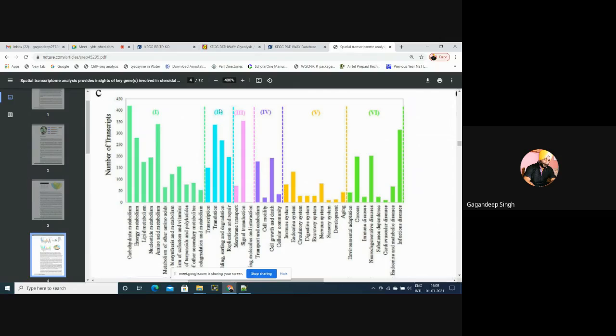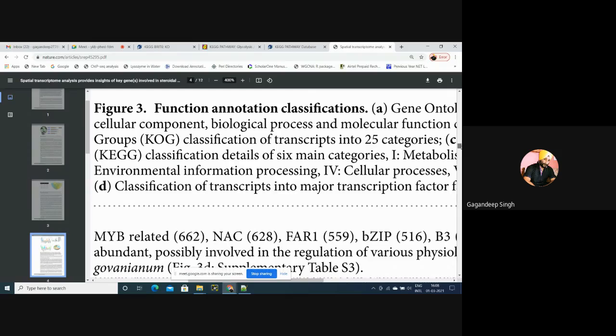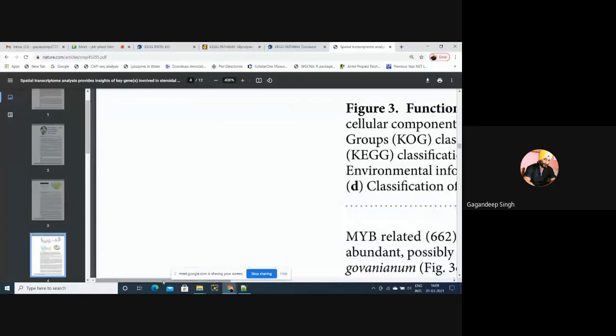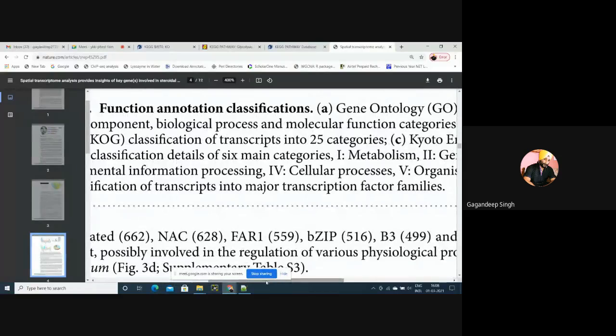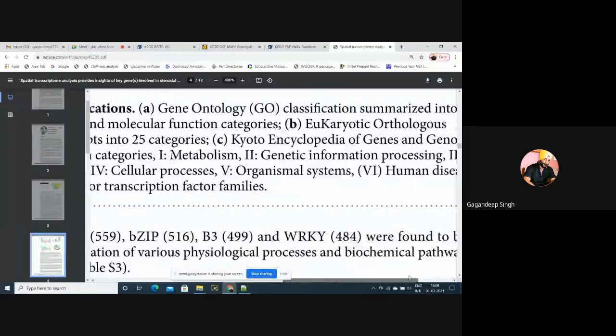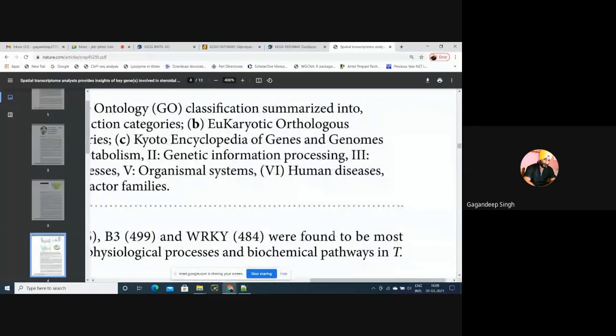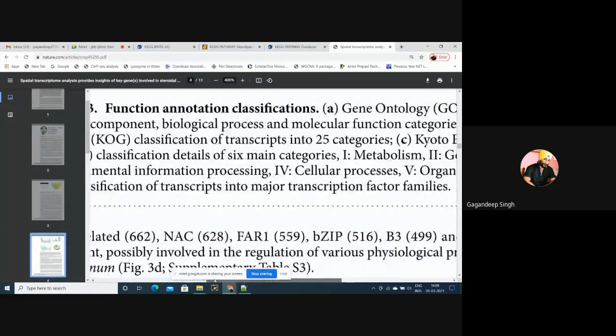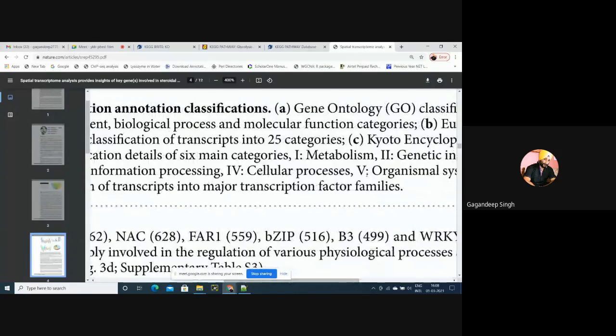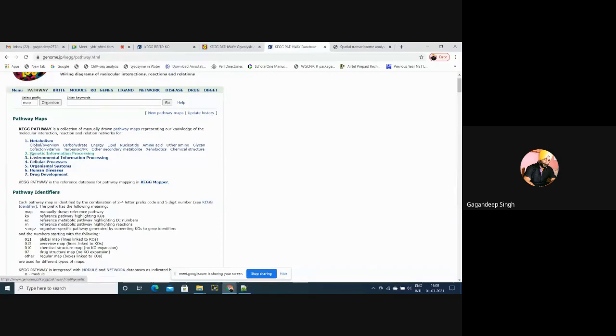Second is genetic information processing. Third is metabolism. First category is metabolism. Second category is genetic information processing. Third category is environmental information processing. Fourth is cellular processes. Fifth is organism systems. Whatever I have shown you in this system. First is metabolism. Second, genetic information.